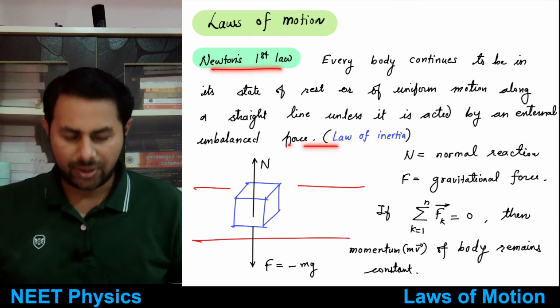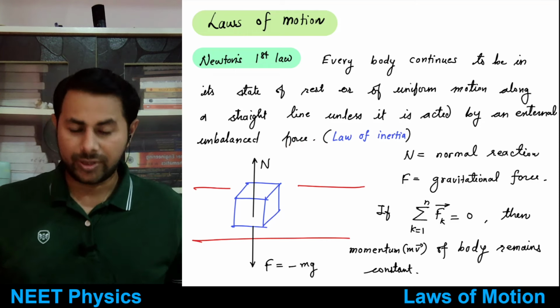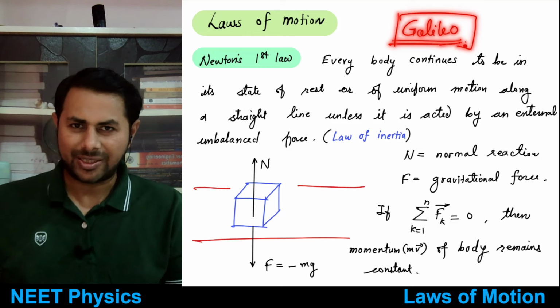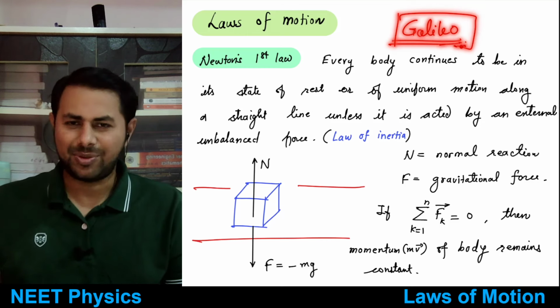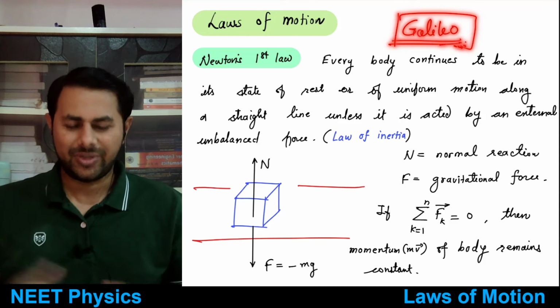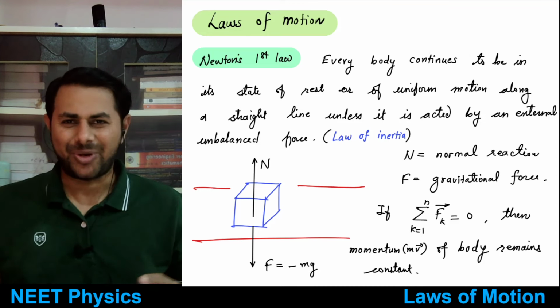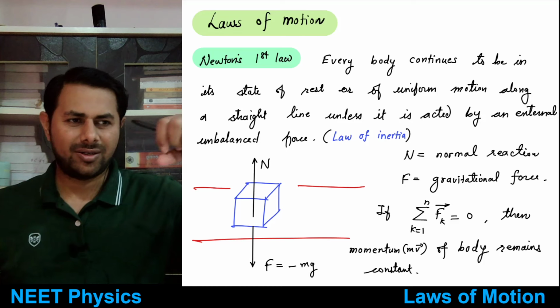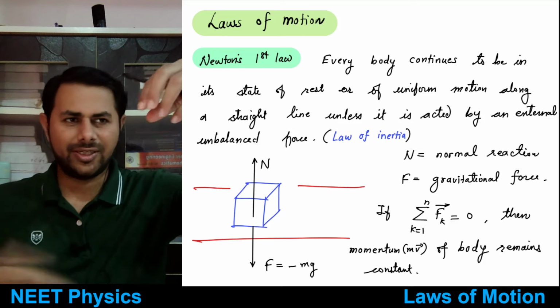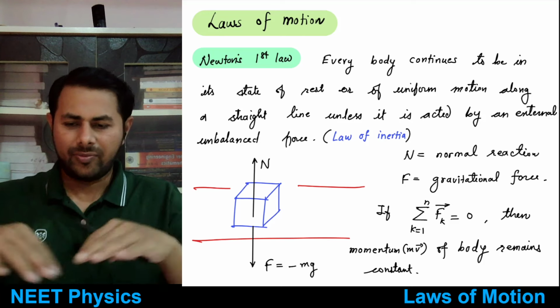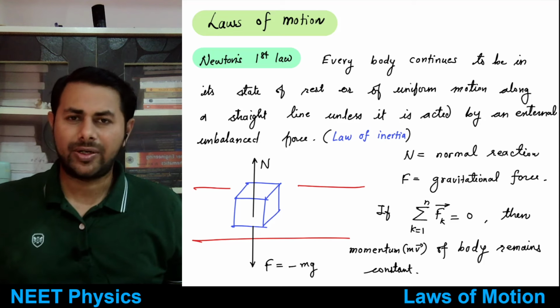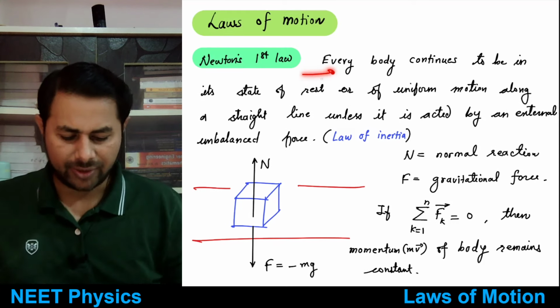And this Newton's first law was not given by Newton, it was given by Galileo. Galileo did lots of experiments. You can search them on Google. He was the first one, and he gave us Galileo's law of odd numbers. He did lots of experiments on balls or bodies released from some heights, and bodies released on inclined planes, and studied what distance they cover, and he came up with this law.